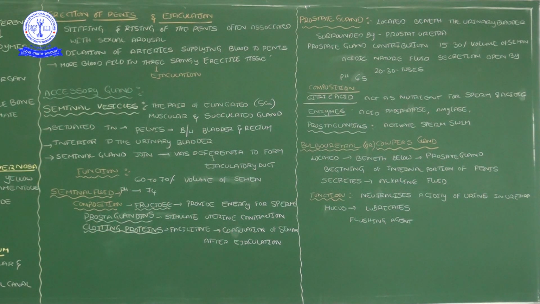This neutralizes the acidic pH in the urethra, and it also contains mucus. Mucus acts as a lubricant, so friction is reduced at the time of copulation. The bulbourethral secretions also act as a flushing agent, so that at the time of ejaculation the semen comes out with free movement. That free ejaculation is given by the bulbourethral glands.